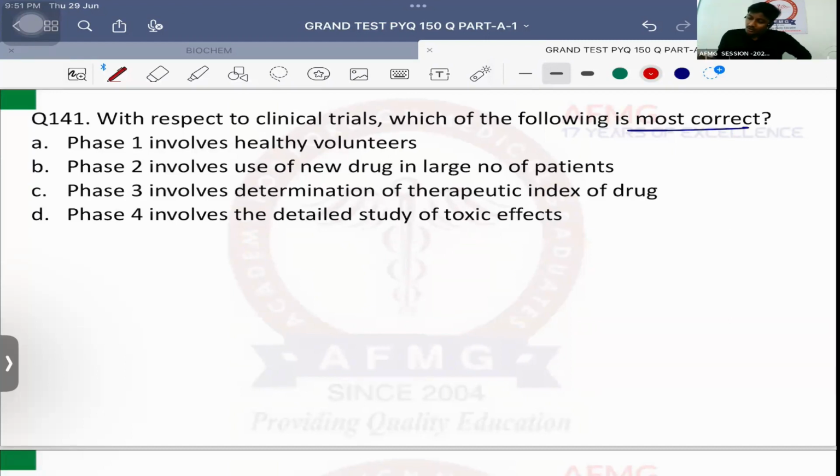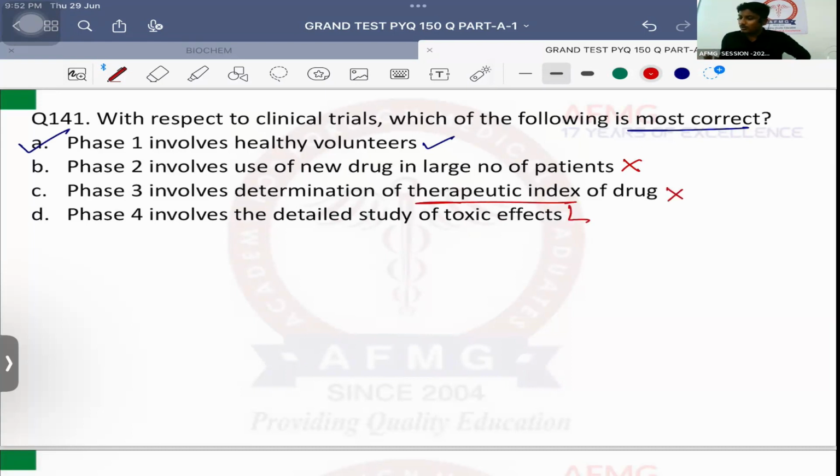Okay, so phase 1 involves healthy volunteers. That's the true statement, definitely. Phase 2 involves use of new drug in large number of patients. No, less number of patients. Phase 3 involves large number of patients. Phase 3 involves determination of therapeutic index of a drug.